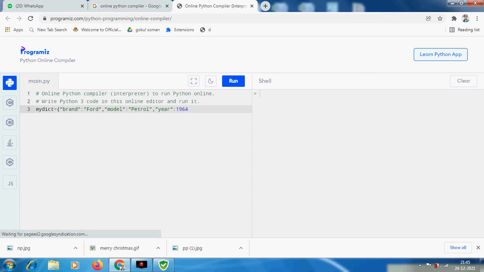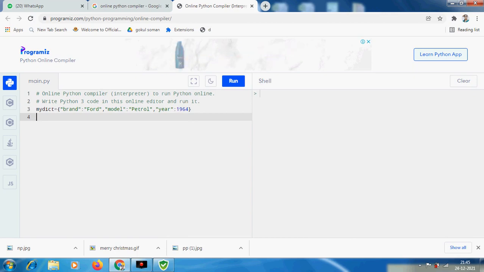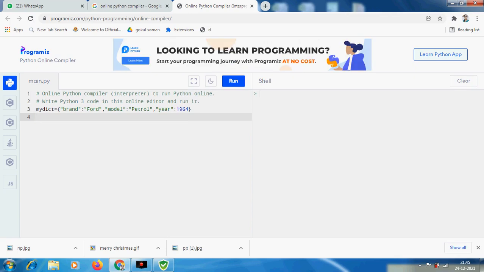That is a numerical value I am giving here, because the year of manufacture is 1964. It is a numeric value, so I don't want to give inverted commas around it. Okay. Now I have created my dictionary with three keys: brand, model and year. For the brand I have given the value Ford, for the model I have given the value petrol, and for the year of making I have given the value 1964.